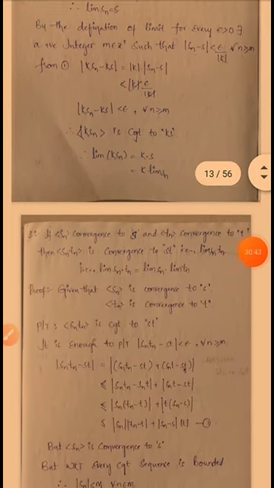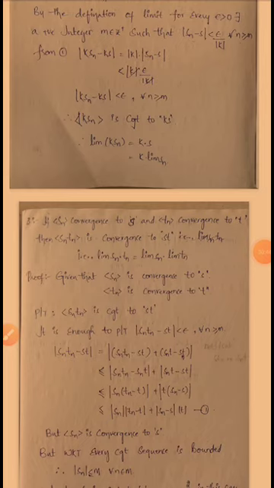And next, third theorem. So see, if a sequence Sn converges to S and a sequence Tn converges to T, then the sequence Sn into Tn converges to St. That is, limit Sn into Tn is equal to limit Sn into limit Tn.